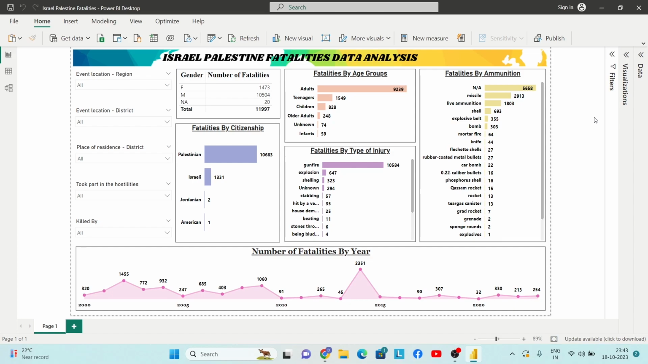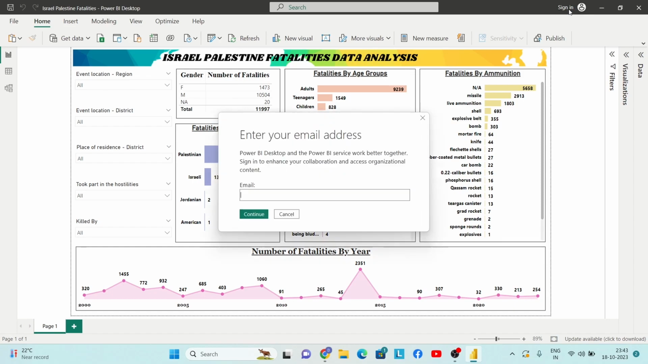Now I am required to sign in because I want to use a visual from the app source, and I will then use it in my report. As you can see, as of now I have not signed in, so I will just click here on this particular option, and it shows me that I have to enter my email address. So I will provide my email address, test1pbi at the rate test1pbi dot on microsoft.com, and just click on continue.